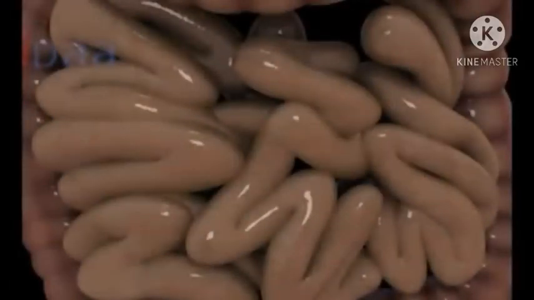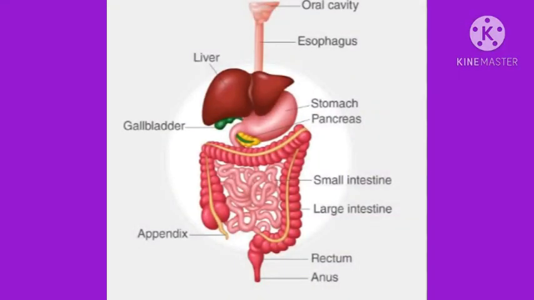The small intestine of an adult is about 7 meters long. The digestive juices in the intestine bring about several digestive processes. The secretions of some glands also help the process of digestion.